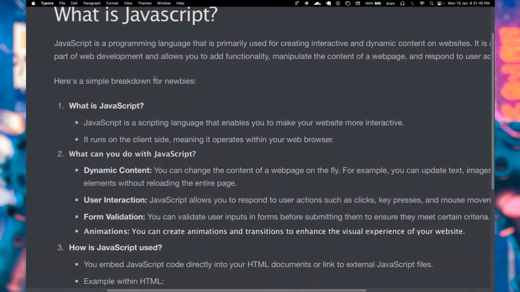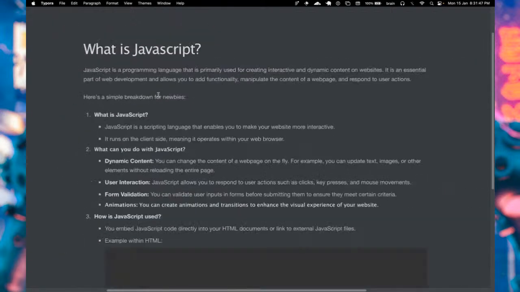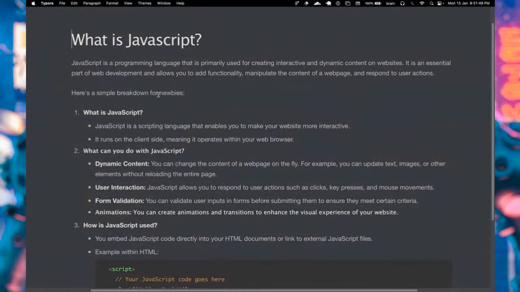Let's see. Someone said it's not clear. Visuals, please. I don't think I understand that. If you can't see my screen, I think others can see my screen.